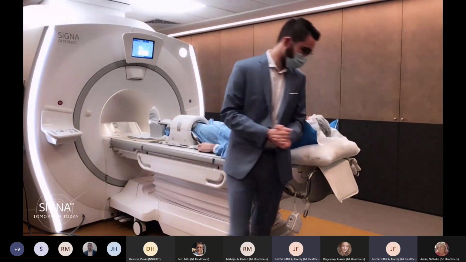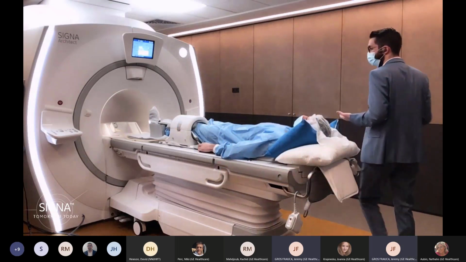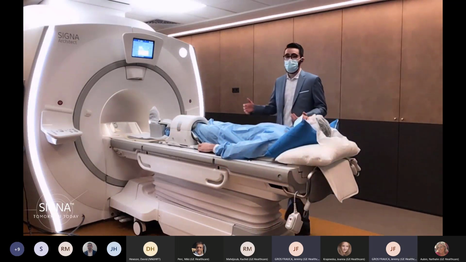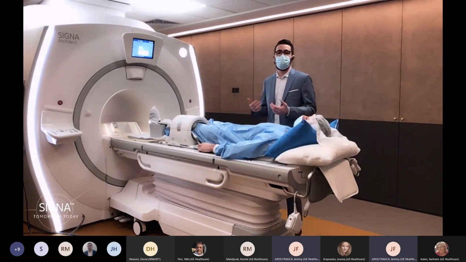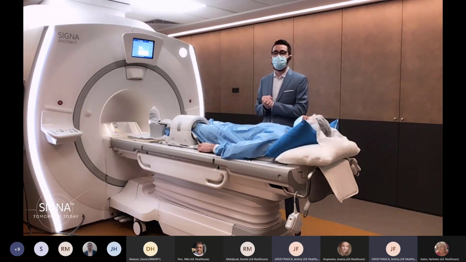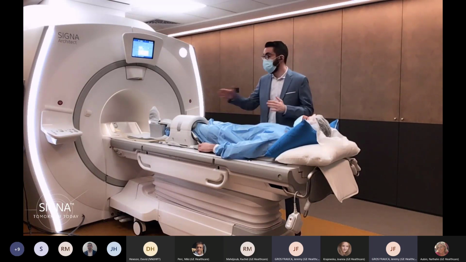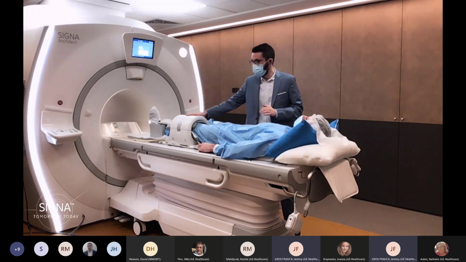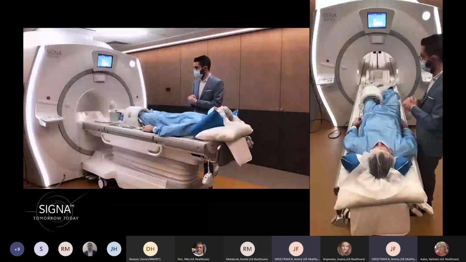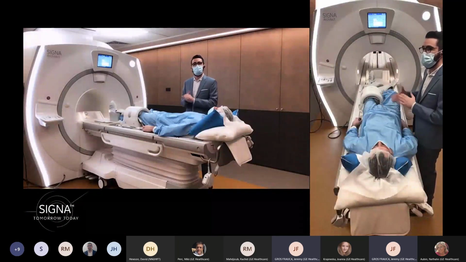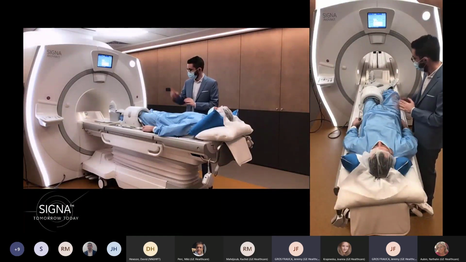To do so, my proposition for this morning will be to scan one of the most common examinations that you are performing maybe 10 times a day, a knee examination. When it comes to MSK, this is really something popular. So using this 18-channel knee coil, which is transmit-receive, we will scan a knee examination this morning.